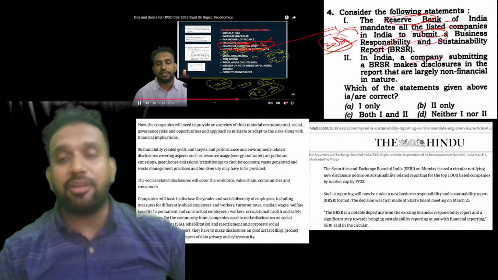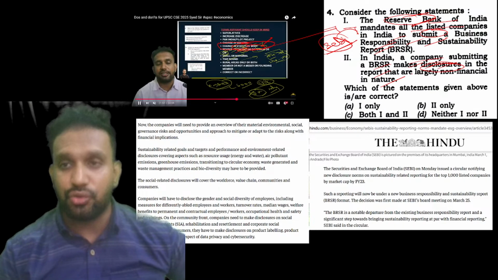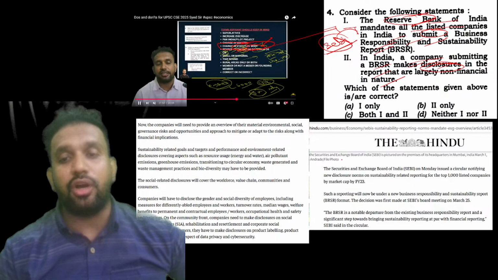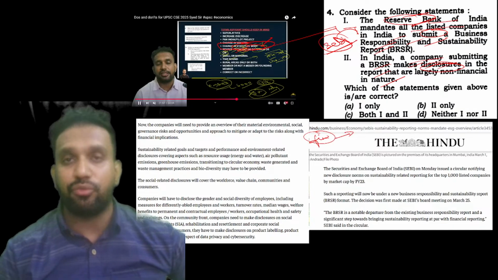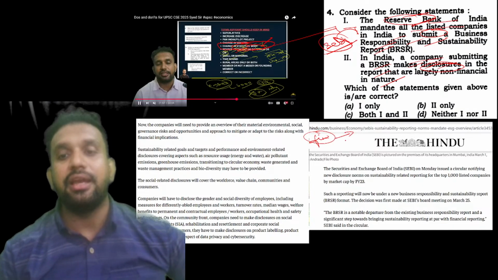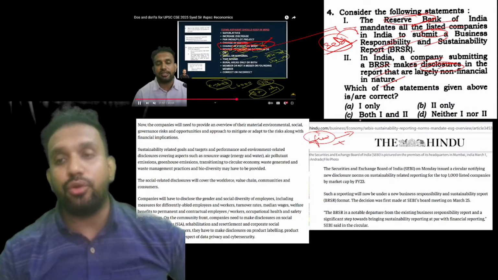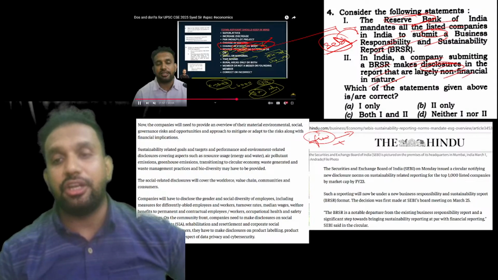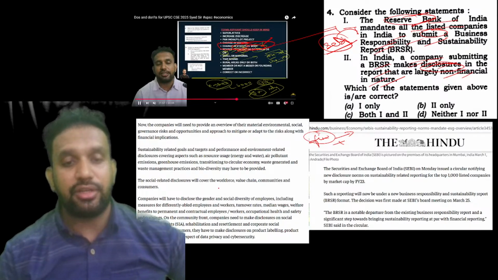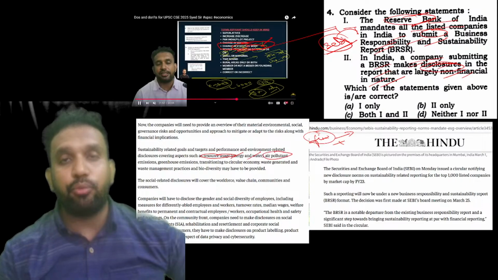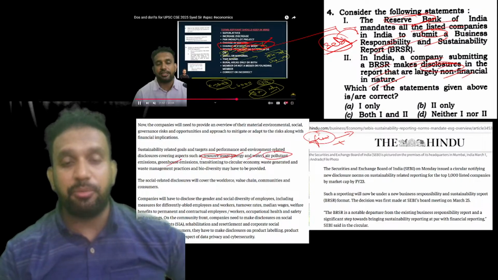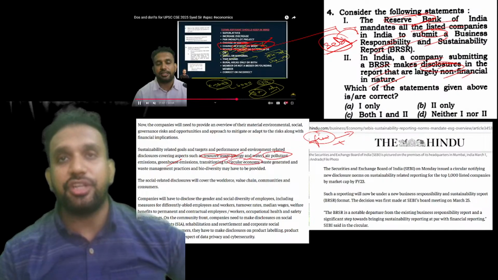In India, a company submitting BRSR makes disclosures in the report that are largely non-financial in nature. That is true. SEBI said to all companies that, as you file the annual financial statements, all companies who have taken license from SEBI need to file with SEBI. Apart from that, they should also give information of a non-financial nature. That means how much resource usage happened with regard to energy and water, air pollution with regard to their business, how much greenhouse emissions they have produced. Are they transitioning to a circular economy or not?